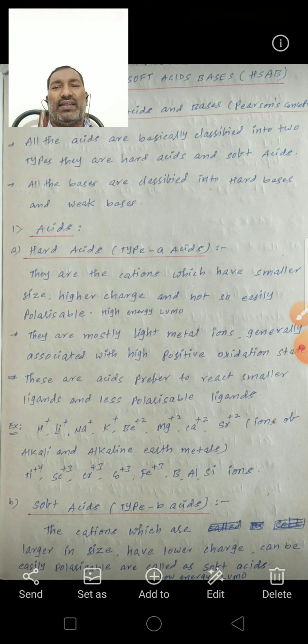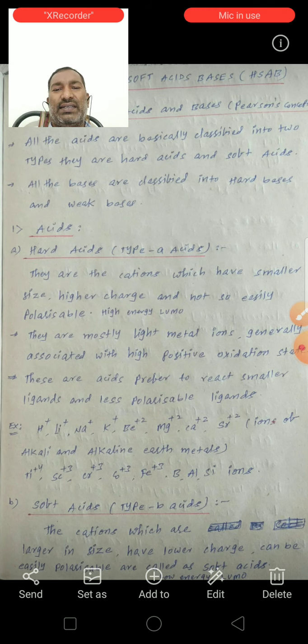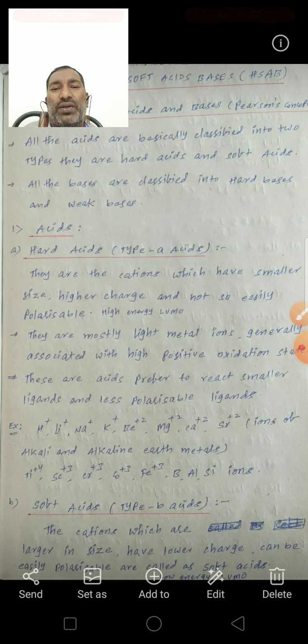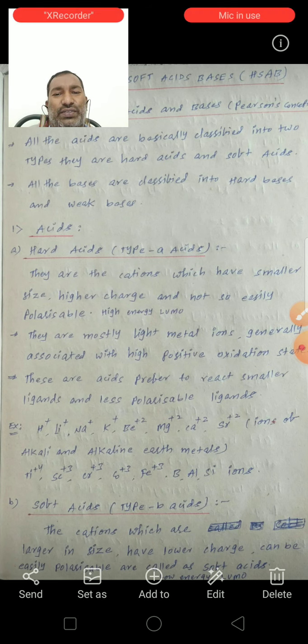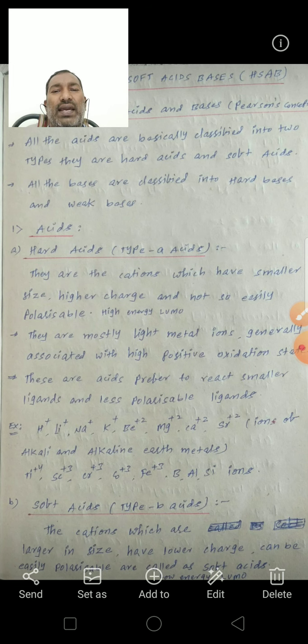These are the characteristics of hard acids.